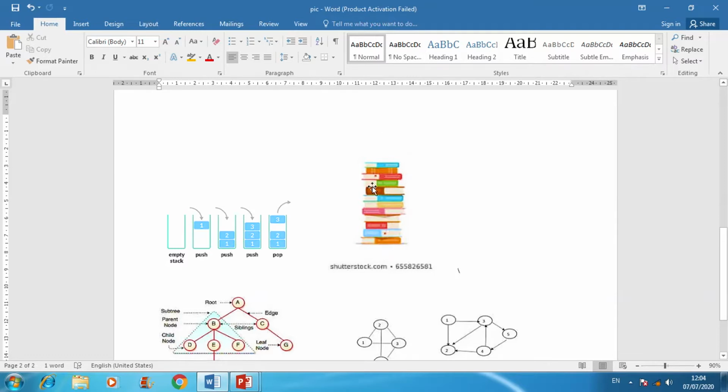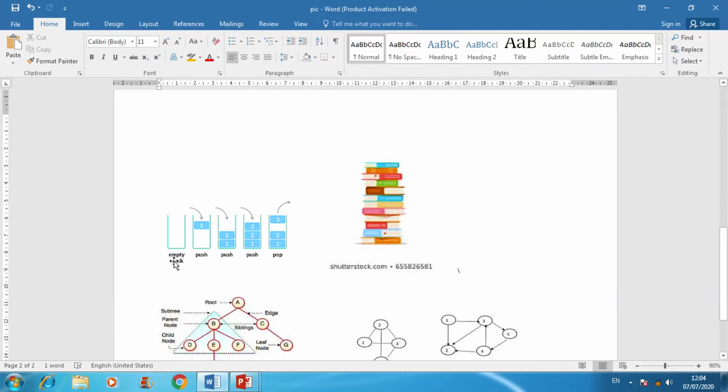Suppose you want to remove this brown color book, the fifth book from the top. You have to remove the topmost book, then the next book, then the next, and then the next. Then you reach the final destination. You can't remove from in between. You have to remove from the top and then go toward the bottom.